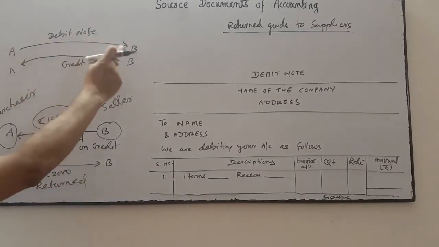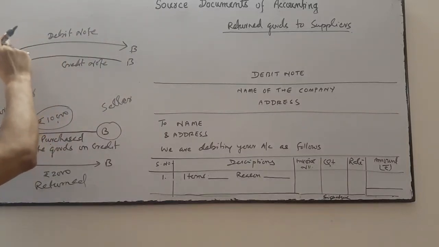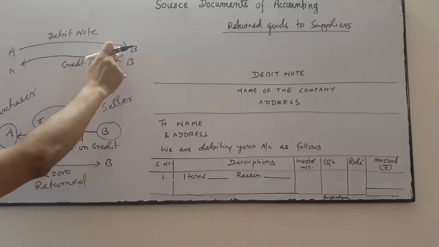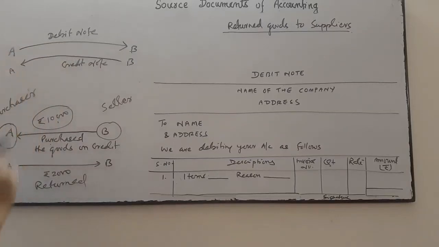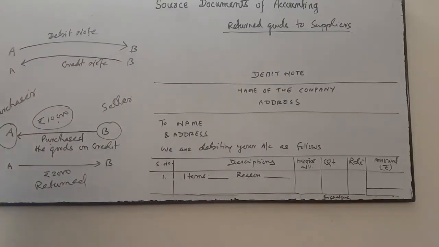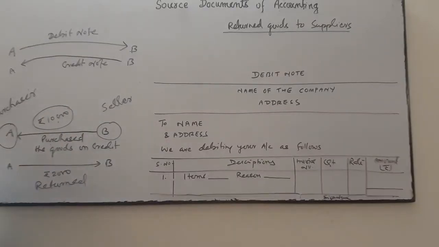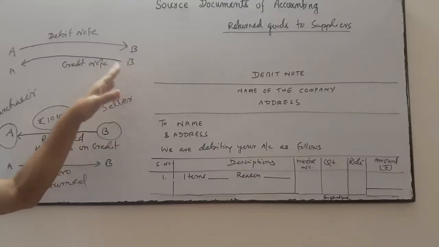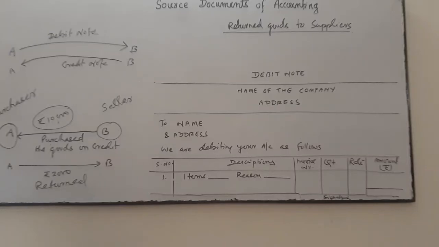After knowing through the debit note that my account is debited in A's books of account, and after receiving the goods and debit note, B, the seller, sends A a credit note saying that your account is credited in my books of account. The duplicate copy will be retained and the original copy will be sent. This is related to the debit note and credit note.